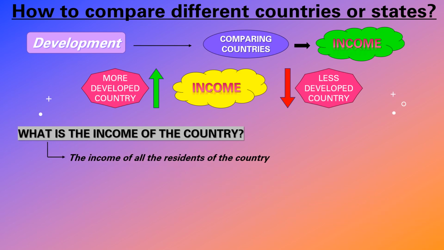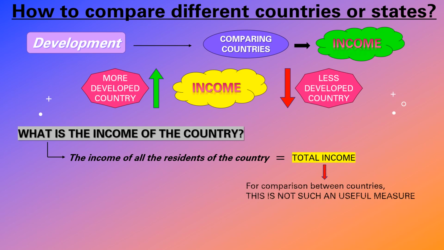Income of all residents of the country, we can say, we can take the average here, that is equal to total income. Total income, for comparison between two countries, is not such a useful measure. We can't take the income of every country to compare it, right? One country will be having less income and one country will be having more income.